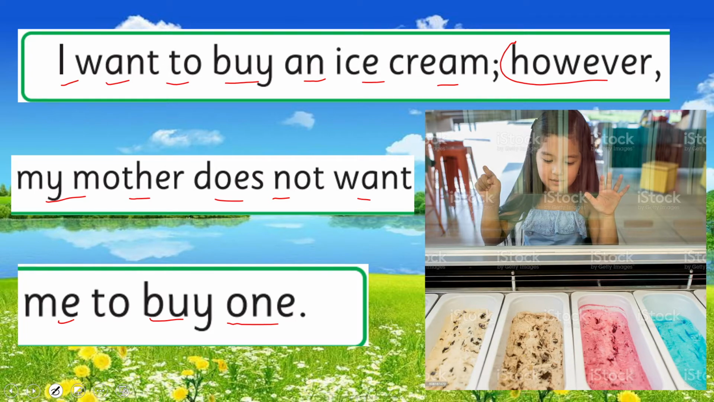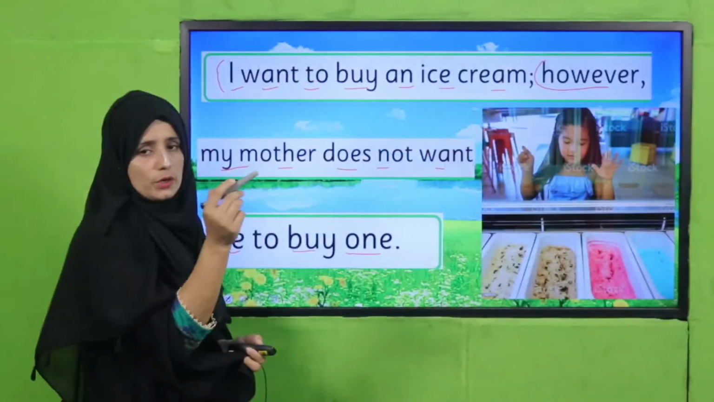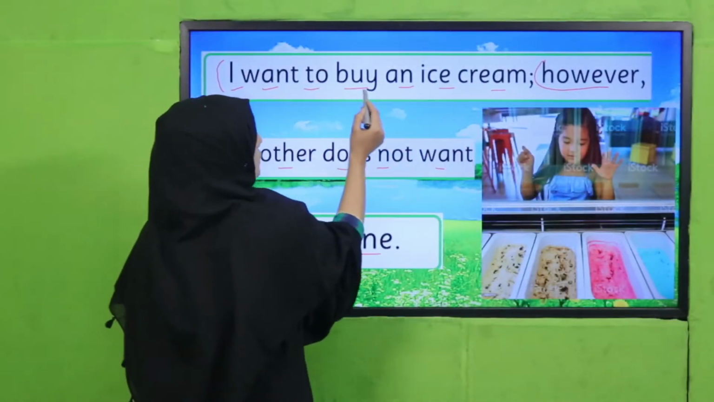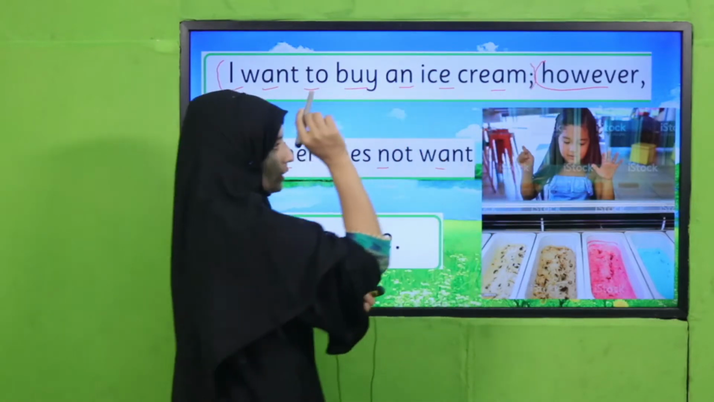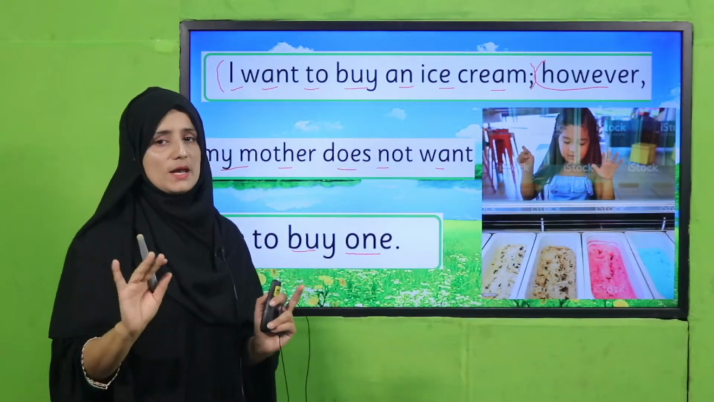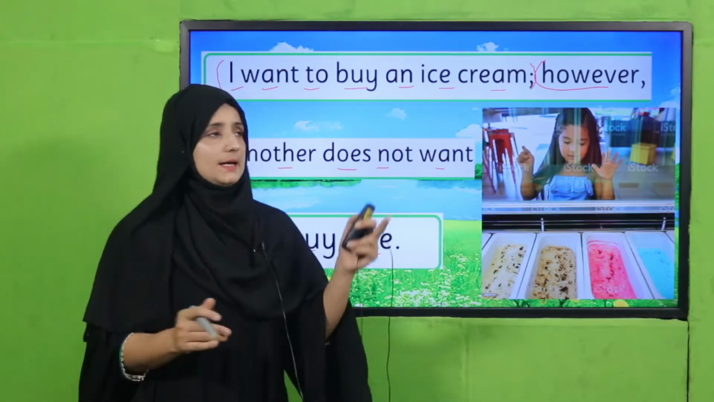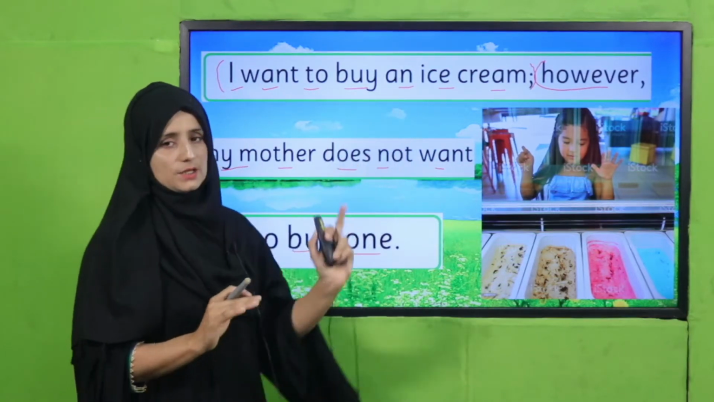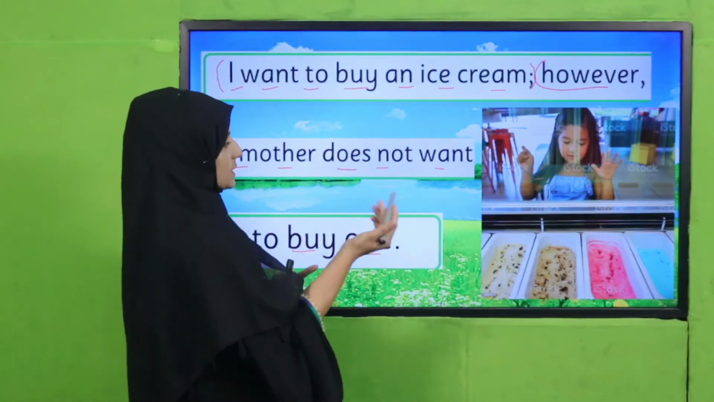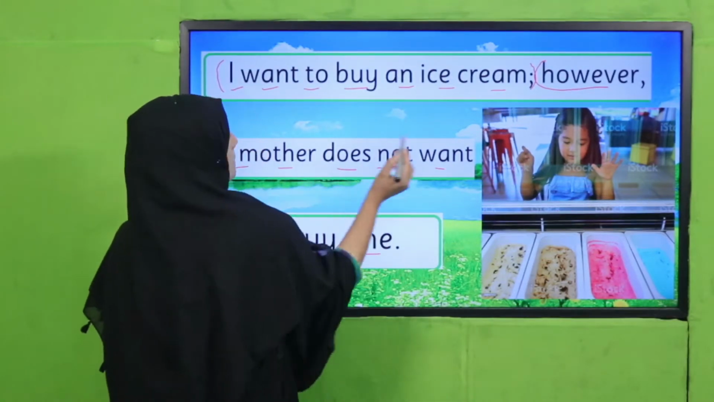So this is the sentence, my dear students. You can judge in this sentence: I want to buy an ice cream. This is a complete sentence and one idea. And whose idea? Suppose it's my idea, that I want to buy an ice cream.